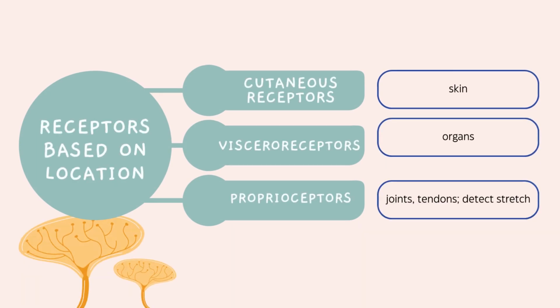When classifying sensory receptors by location, we have three groups. Cutaneous receptors are found in the skin. Visceral receptors are found in organs. And proprioceptors are found in joints and tendons where they detect stretch and the force of muscle contraction.